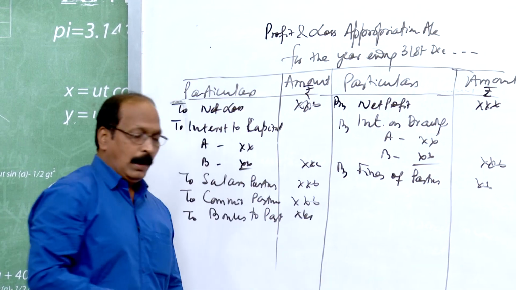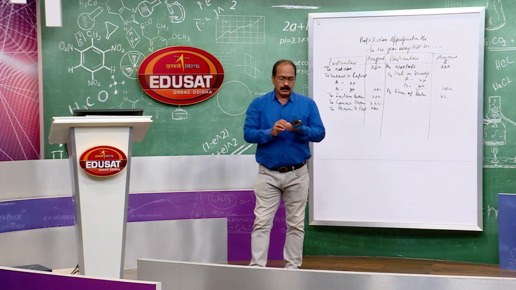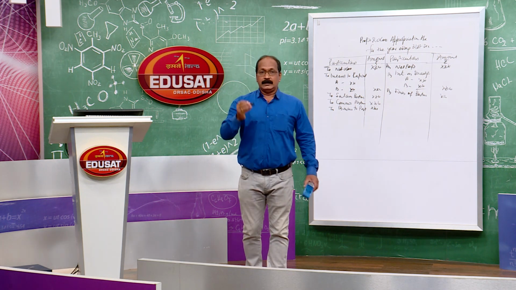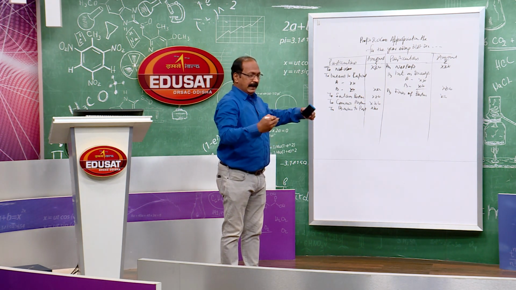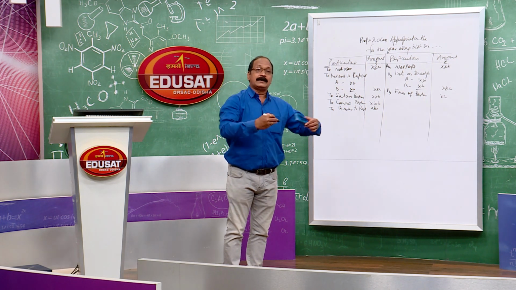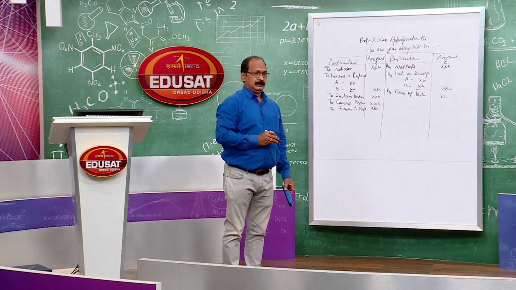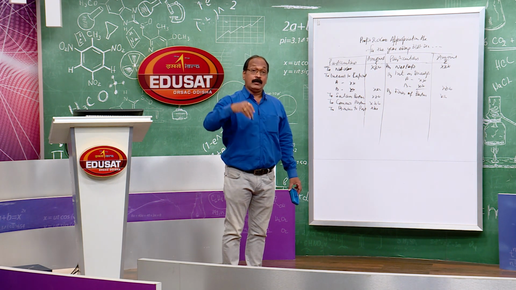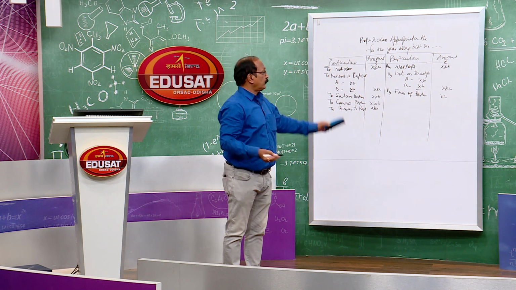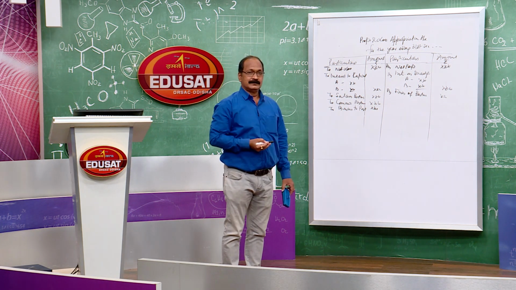See, all the items which appear in the profit and loss appropriation account must be in between the business and the partners only. No transaction, no item which is related to outsiders is to be shown in this account.